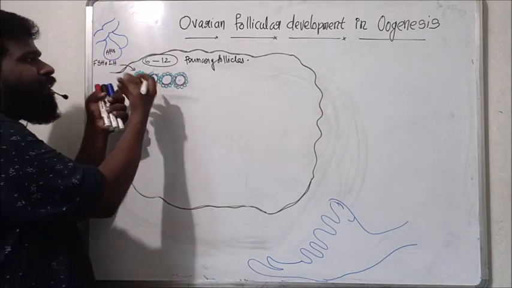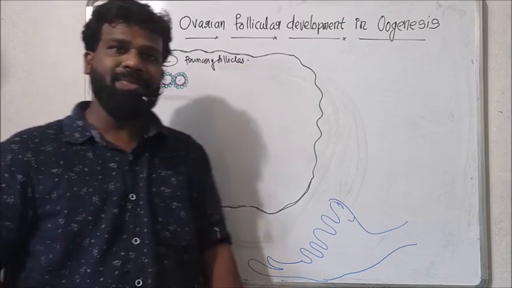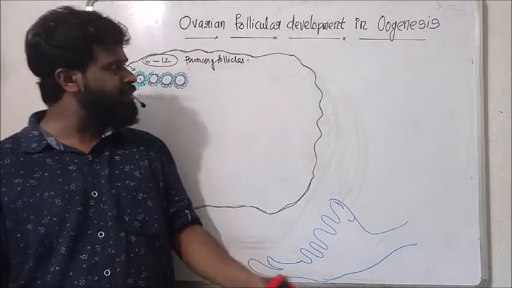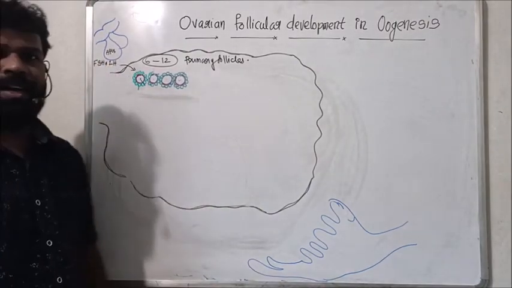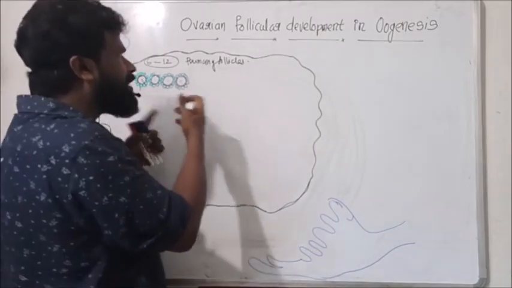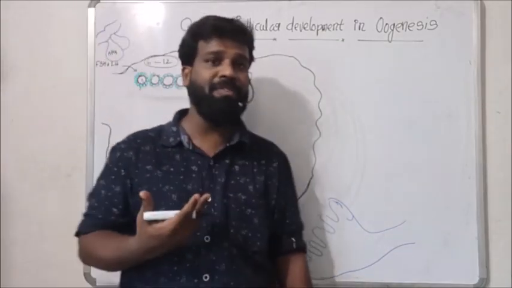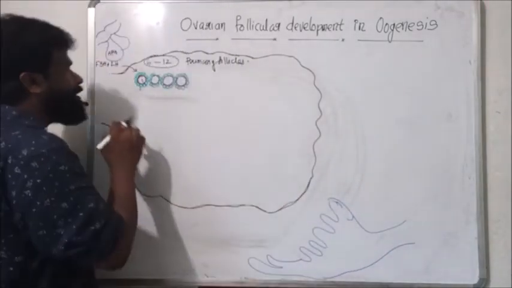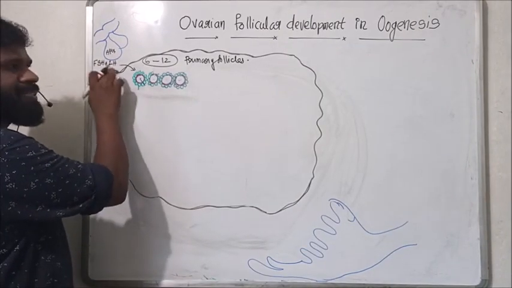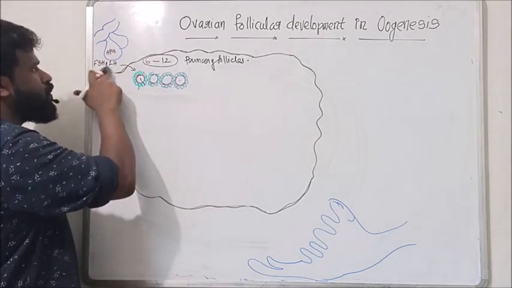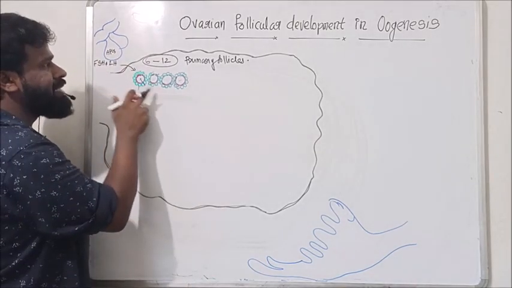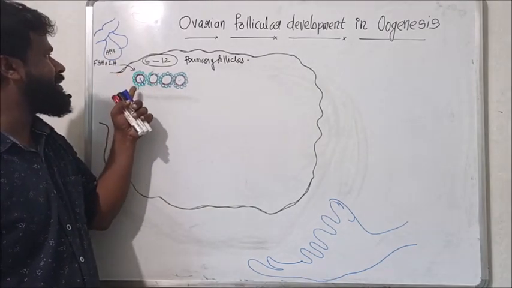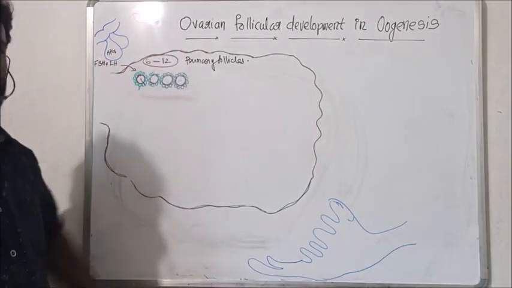As a result, these follicles start development. The primary follicle starts development in response to FSH and LH because it contains receptors for these hormones. That means the primary follicle develops into a secondary follicle, then a tertiary follicle, then a fully mature Graafian follicle. Competency means the ability to respond to these signals, and these follicular cells are competent to FSH and LH.